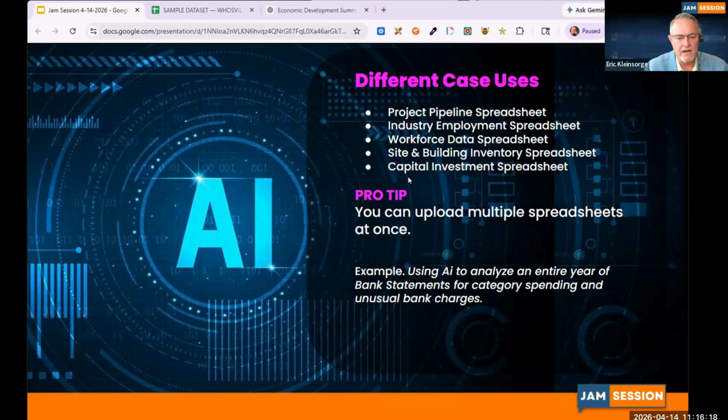This is what blew me away. I used our bank statements from last year, had over, Krista, how many entries did that thing have? Probably over 3,000 entries. And I used AI to analyze the entire year of bank statements for category spending and unusual bank charges, anything that was occurring that I didn't know. And I had subscribed to several different services that I wasn't aware of, and canceling those subscriptions saved me hundreds of dollars.